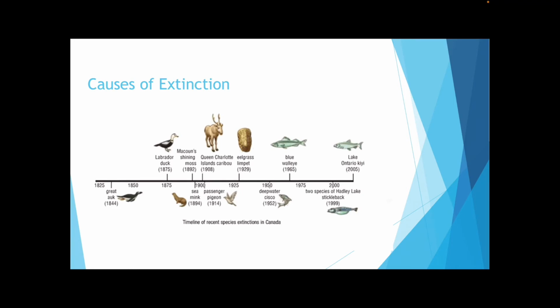For example, there is a list of species that went extinct in 2020, one of them being the splendid poison frog from Central America. Now, it was declared extinct in 2020 because it hadn't been seen in the wild for a few decades. So sometimes, even though a species is extinct, we don't know about it until we can confirm that there are none left somewhere in the wild.